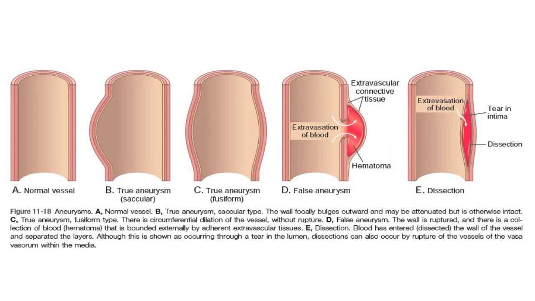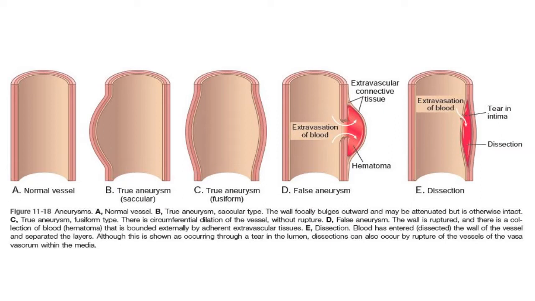You can see figure A is showing a normal blood vessel, then figure B is showing a true aneurysm, that is saccular, the shape is saccular. Then figure C shows a fusiform aneurysm, and figure D shows a false aneurysm, that is a pulsating hematoma. You can see there is extravasation of blood outside the blood vessel, there is rupture of the vessel wall, and the hematoma is covered by only connective tissue or fibrous cap.